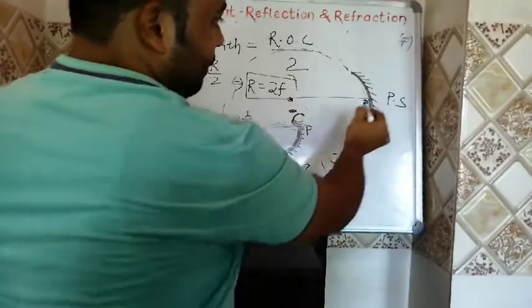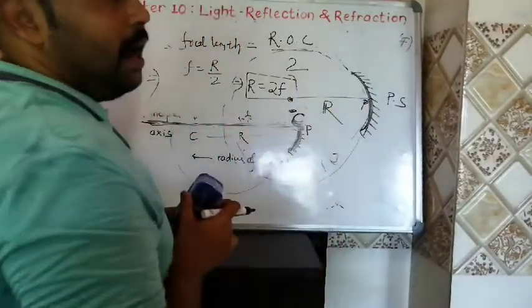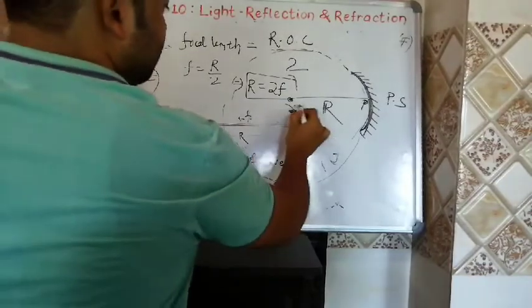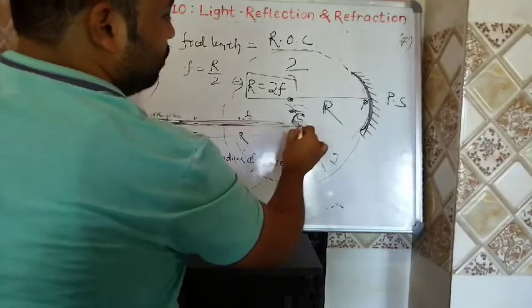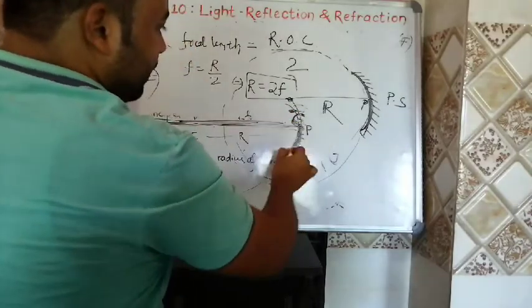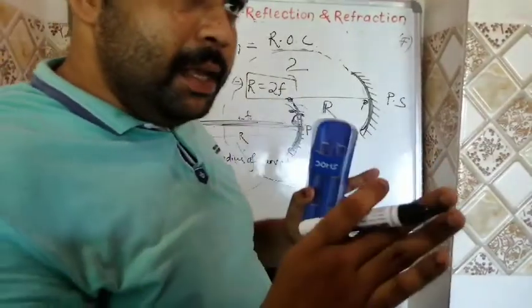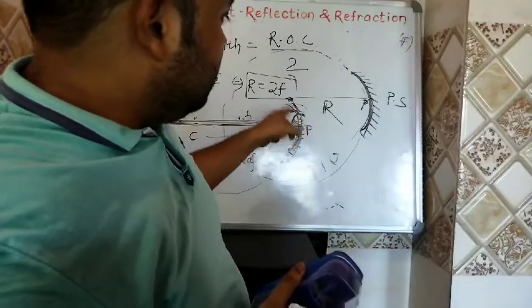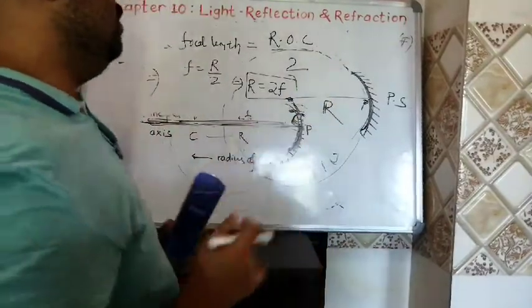If you connect P and C, it will be your radius of curvature R. Then what is principal axis? Principal axis is a horizontal axis which passes through the pole of the mirror and is perpendicular to the plane of the mirror. It has to pass through the pole P as well as be perpendicular to the plane of the mirror.